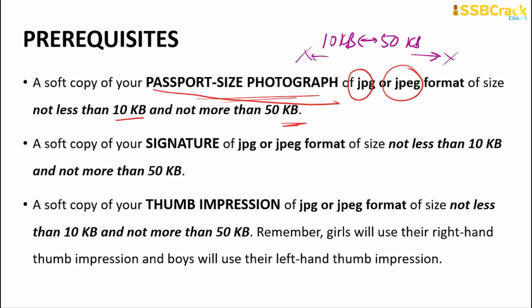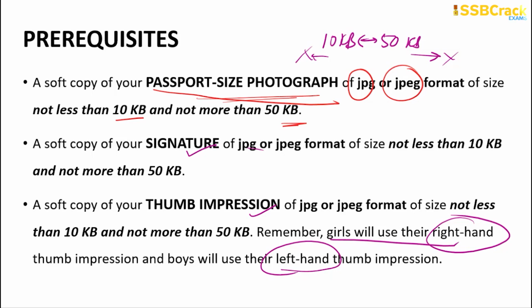The same applies to your signature. It should also be in JPG or JPEG format, and the size should not be less than 10 KB and not more than 50 KB. It is again a similar format. Then there is your thumb impression. Girls will use their right hand thumb impression and boys will use their left hand thumb impression. So these are two things that you have to remember. Once you have these three important soft copies, you can start applying for the AFCAT exam.